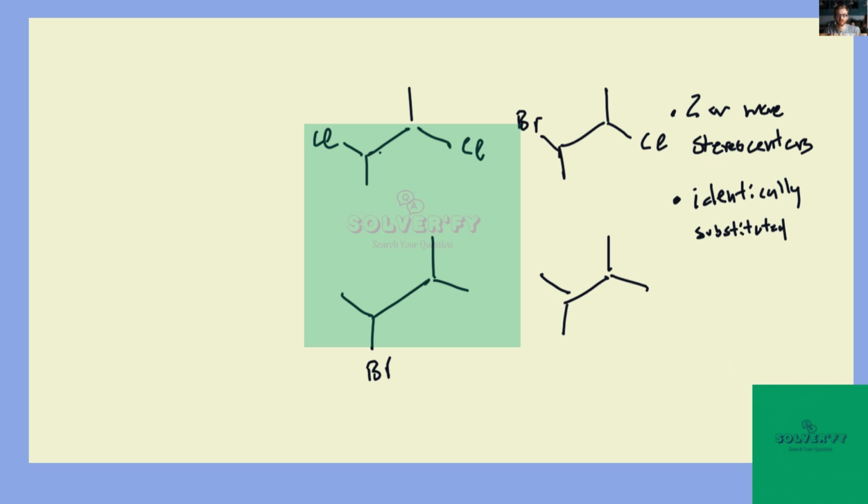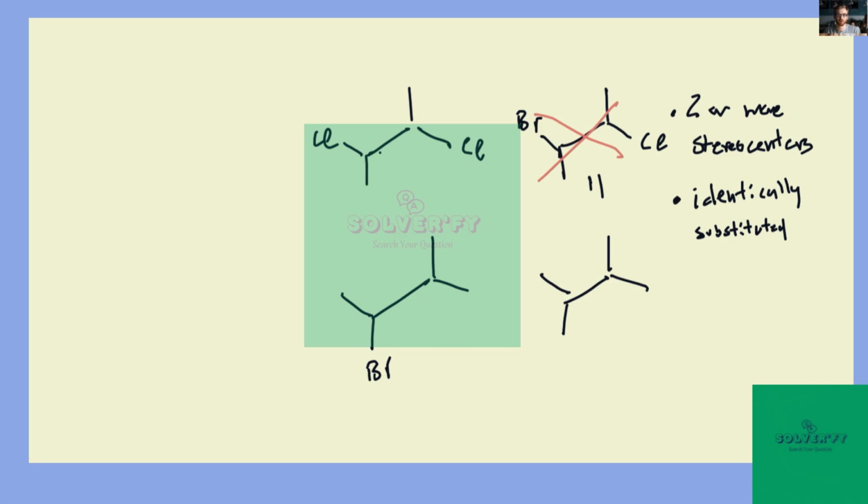But that's not the case here, right? Each of these has 2 substituents, right? Chlorine, bromine, or we could think of it as methyls. Okay, so right off the bat, that tells us, well, maybe 2 is a problem, right? This is clearly not identically substituted, right? If we need to have it be superimposable with its mirror image, which is the other defining feature of meso compounds, if we mirror imaged bromine and chlorine, regardless of whether the stereocenter directionality matched, you can't match up bromine with chlorine and chlorine with bromine, right? So it clearly cannot be 2.